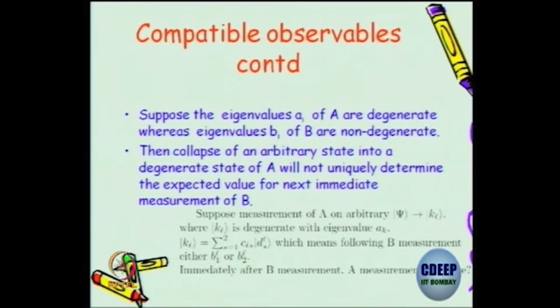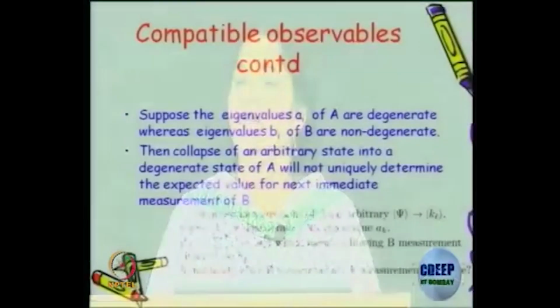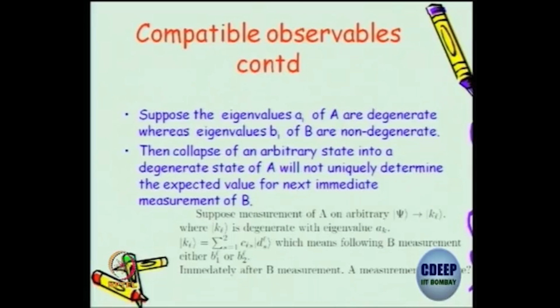If you get the A1 eigenvalue, I know the B eigenvalue has to be B1 or B2. That much I can tell. But when you do the measurement, it will be either B1 or B2. Which one you will get beforehand, you won't know. So immediately after the B measurement, what will A give? It will give A1 only. Suppose A1 was the measurement before, and then the B measurement gave B2. Again you do an A measurement, it will be A1 only.